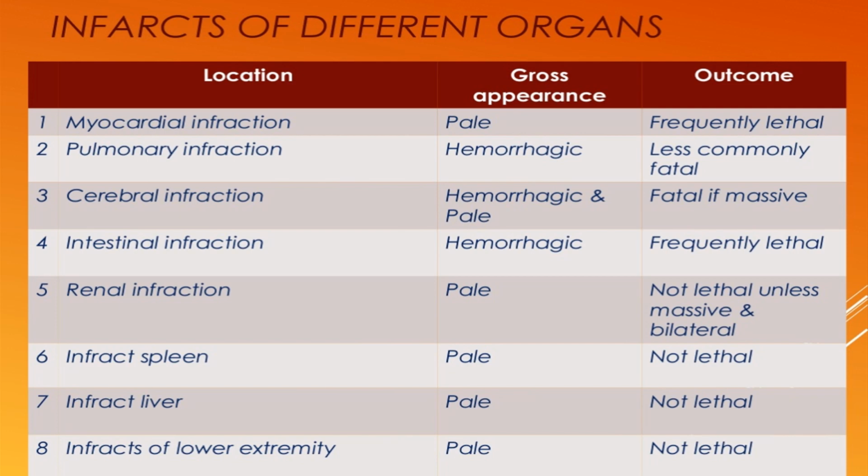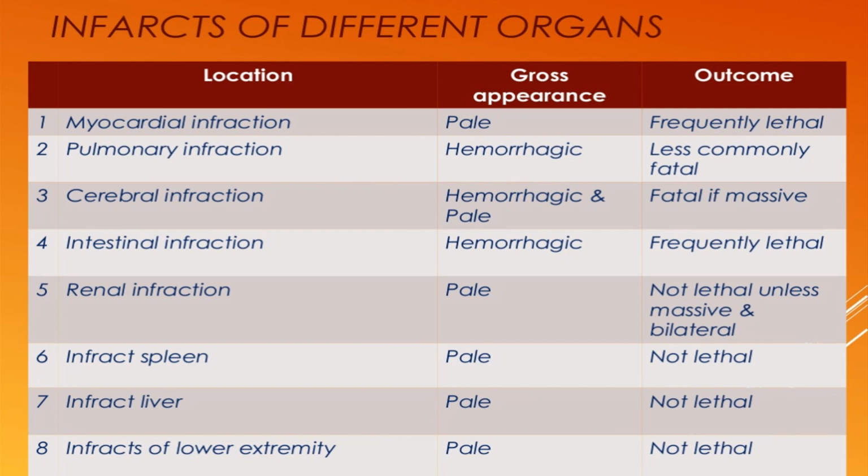Cerebral infarction depends upon which artery gets occluded. It may be hemorrhagic or it may be pale in color, and it is fatal if massive, because if the brain doesn't have blood supply even for a fraction of a minute, that causes brain death. Intestinal infarction is hemorrhagic in nature because of the parallel blood supply in the intestine, but it is frequently lethal. Renal infarction is again a pale type of infarction.